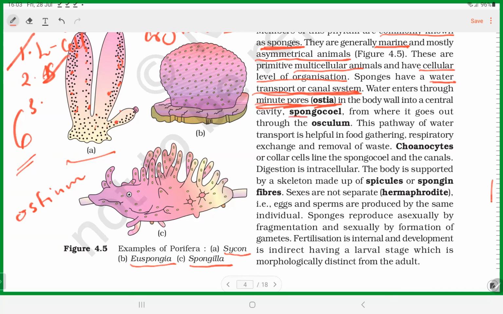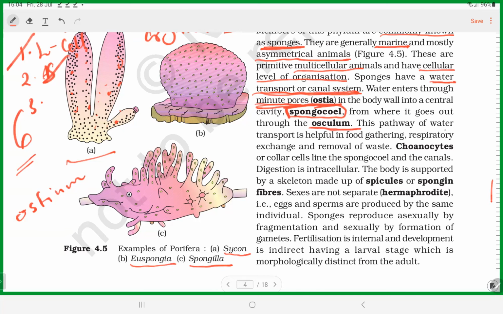The internal body cavity is called spongiocele. And another important thing: from there the water goes out through the osculum. Another important part in the body is the osculum. So if you look into the body organization: ostium, spongiocele, osculum. These are the three levels in which they are organized, along with the body cavity.